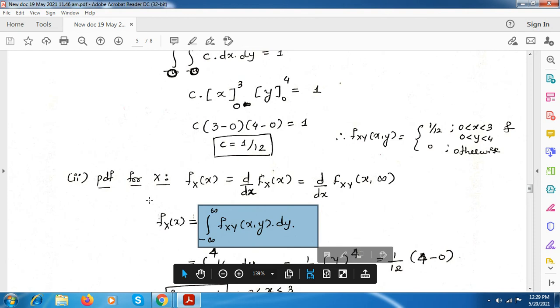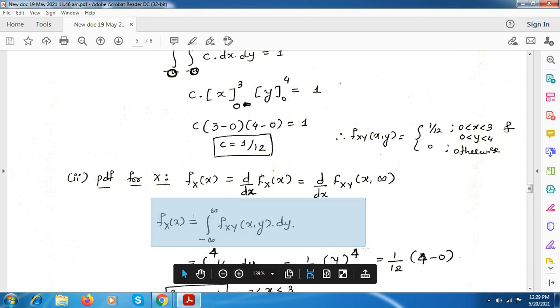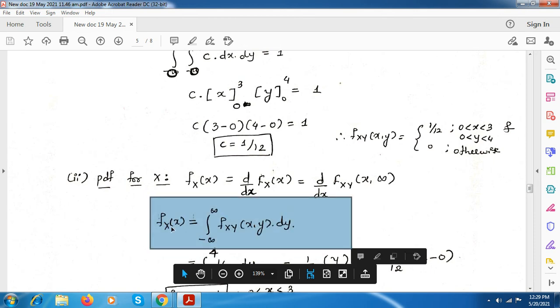This is the marginal PDF value of x. You have seen this formula. This is the marginal PDF of x, wherein you have to integrate it from minus infinity to infinity fxy x comma y into dy. Here it is with respect to y. So we have to see that. We will see it in the next class. You just note down this equation.